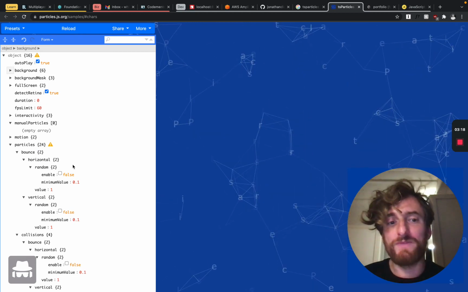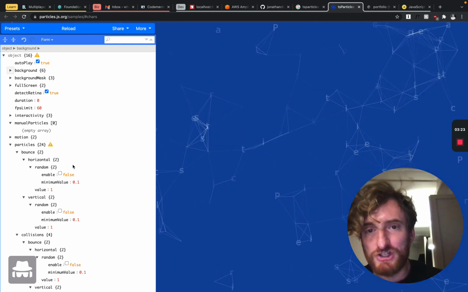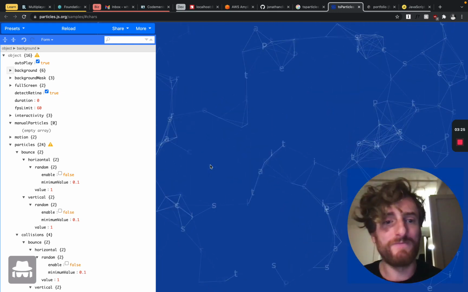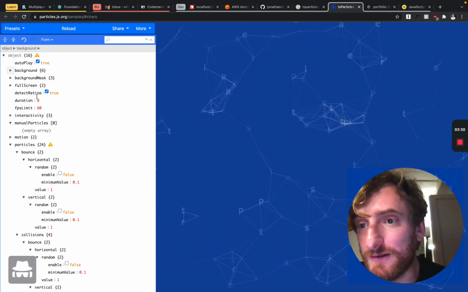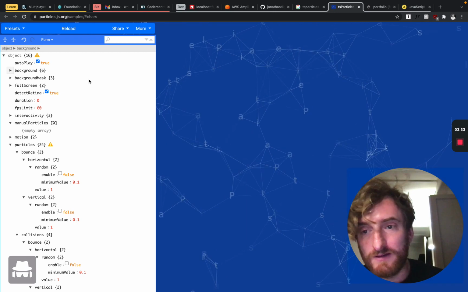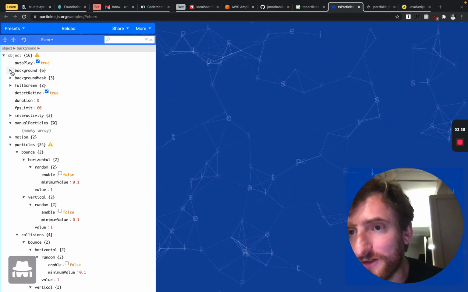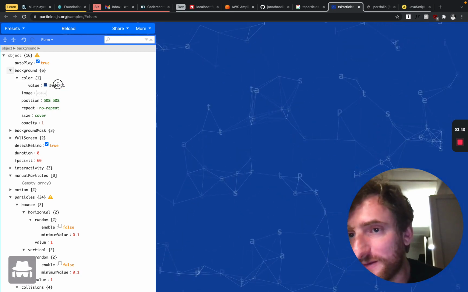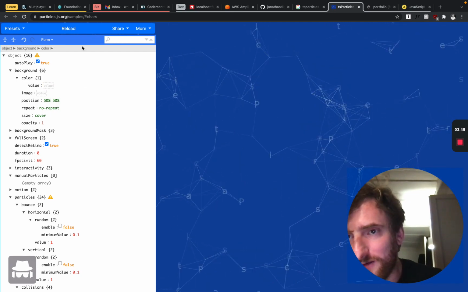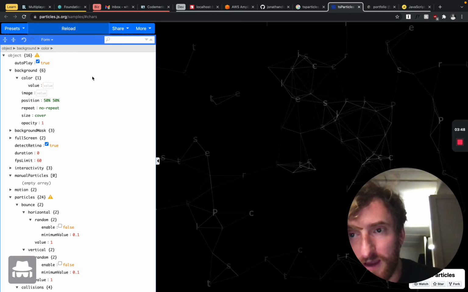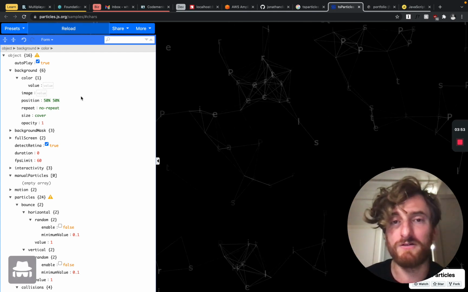But what do you know? How am I supposed to tell apart the actual default properties and the properties that they change to make this specific thing? Here's a secret. You can't. You really can't. There is nothing here marking that this is changed from the default to make this demo. The color, the background, I don't know. Let's see. Okay, the color is blue. What is the default color? I don't know. Let's delete this. Have nothing in the value. If you reload. Okay, so it's now black. Nice. Well, you would expect the default color to be black.